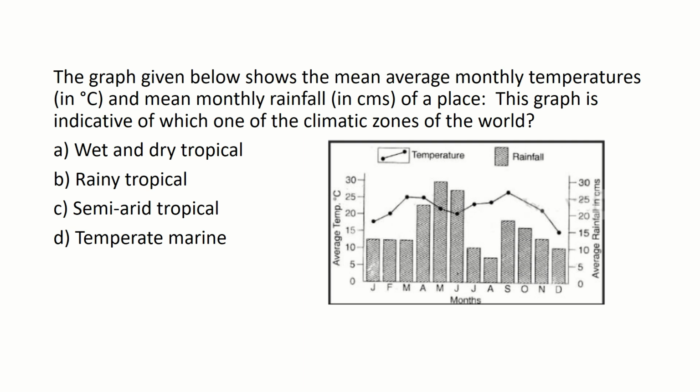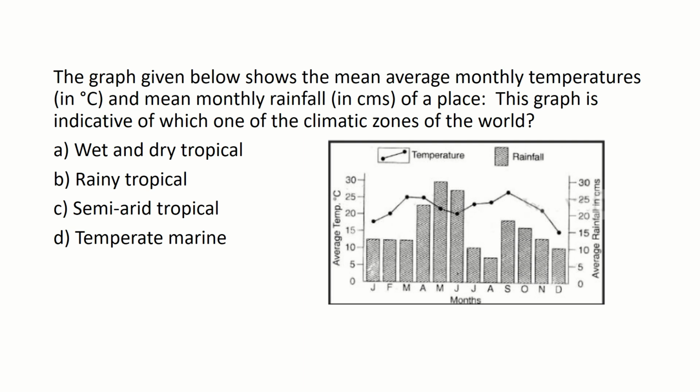From the graph we understand that during the months of May and June, temperature is between 20 and 25 degrees Celsius and the rainfall is above 25 centimeters. And during the months of December and November, rainfall is about 10 centimeter but below 15 centimeter. And here the temperature is between 15 degrees Celsius and 20 degrees Celsius.